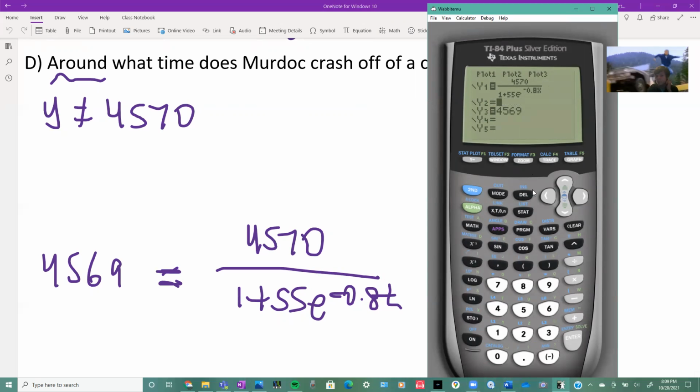Oh, whatever. That's just what I'll have to do. Window, this time we're going to have to change that to just say 5,500. Okay, so there's that. That's where he works flat. That's where he crashed. Oh, look at that. That is so hard to tell